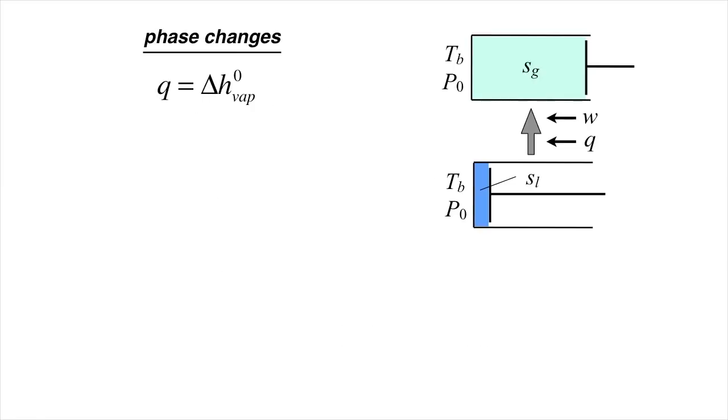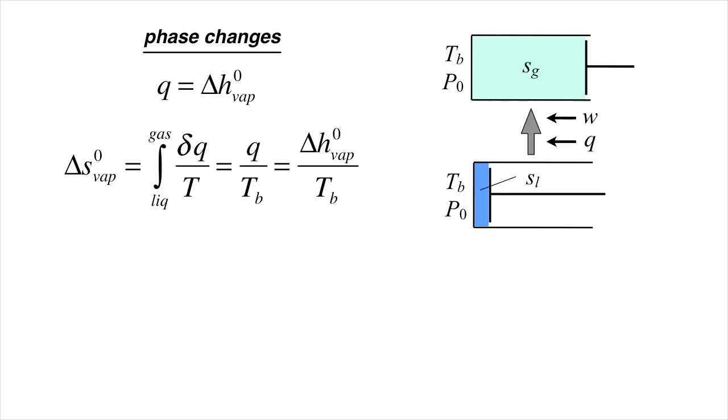Finally, a third important limiting case is the change in entropy of a single component substance during a phase change, such as boiling of a liquid. As we discussed previously, the temperature and pressure are fixed during the transformation. Thus, if the transformation occurs in a closed system, Q equals delta H of vaporization. Assuming everything is done reversibly, dS equals dQ over the boiling point, and thus delta S equals delta H of vaporization divided by the boiling point. So again, if we've already measured the enthalpy of vaporization and the boiling temperature, we can calculate the entropy of vaporization. We don't need to measure it separately.